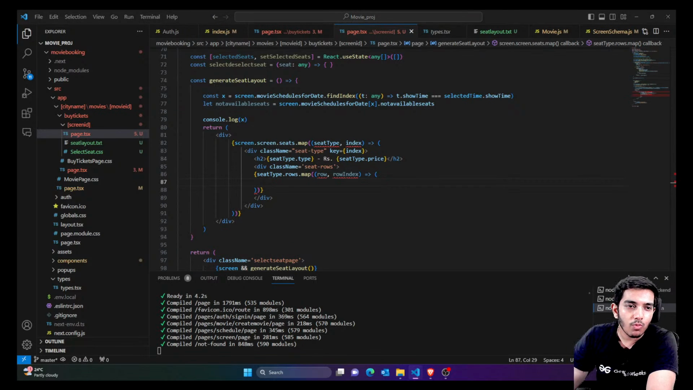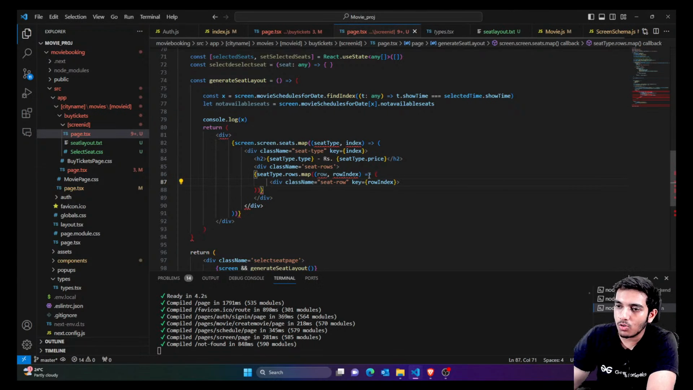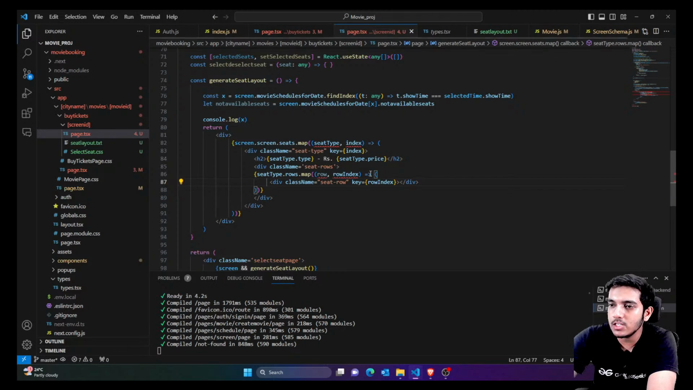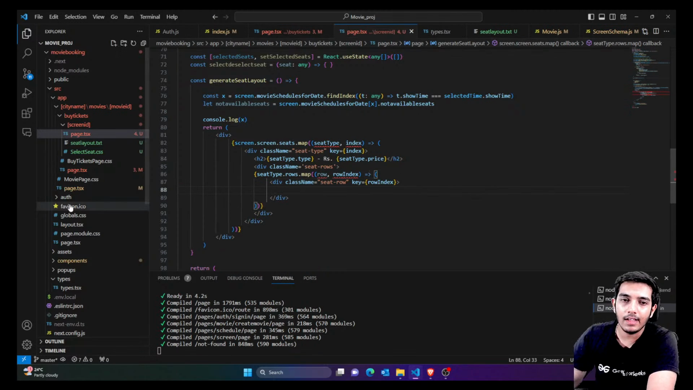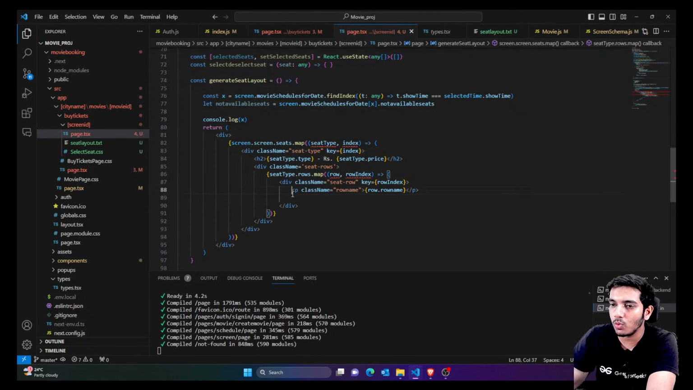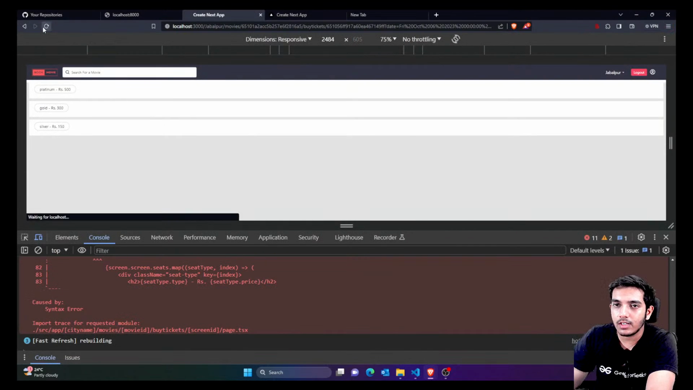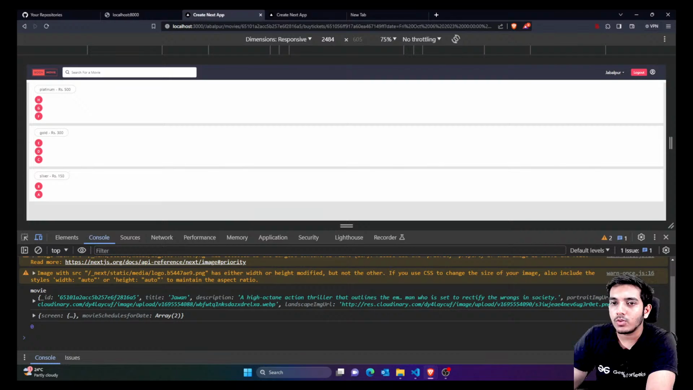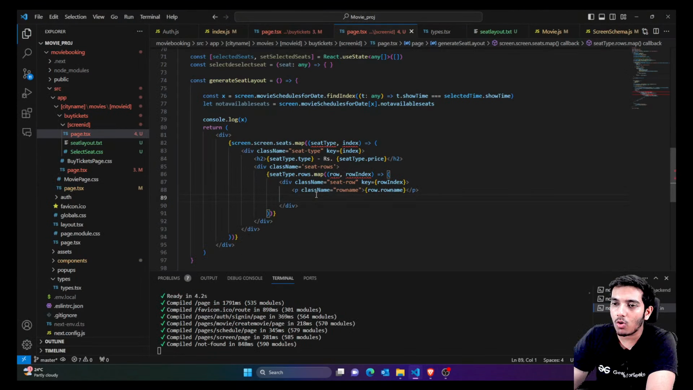I'll just say that whatever are my rows would be each row. That means each row would be shown inside this division. Each row is having some X columns, but each row also has a name. So I'm just going to say whatever is my name would be shown here. Below this, I'm going to show my columns. If I just reload now, you can see I'm getting the row name also. Now we're going to show our columns.